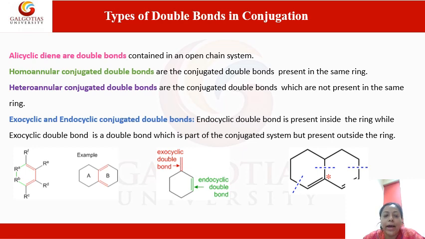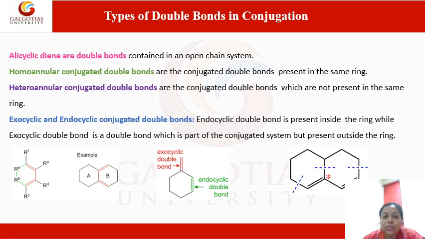Then you can have a homoannular conjugated double bond. So this is an example of a homoannular, and this is also an example of a homoannular, where both the conjugated double bonds are present in the same ring. Heteroannular conjugated double bonds contain conjugated double bonds which are present in two separate rings. They are not present in the same ring.